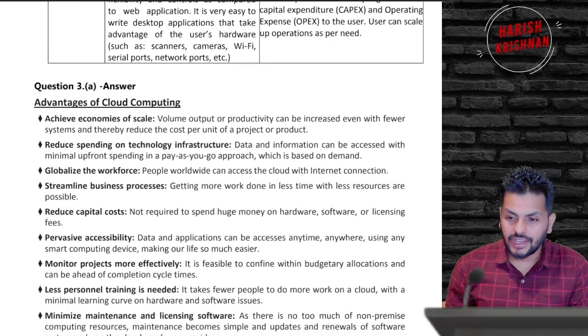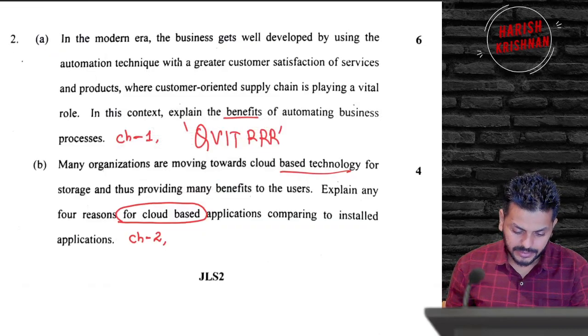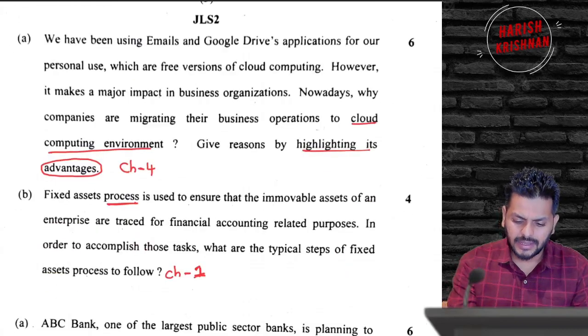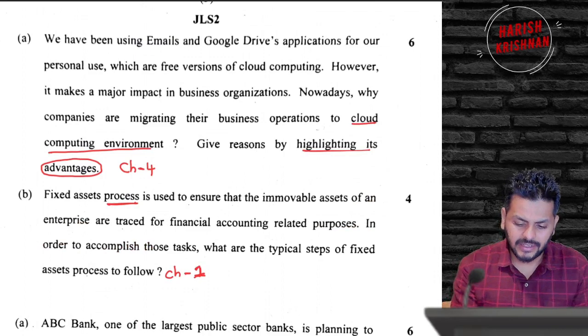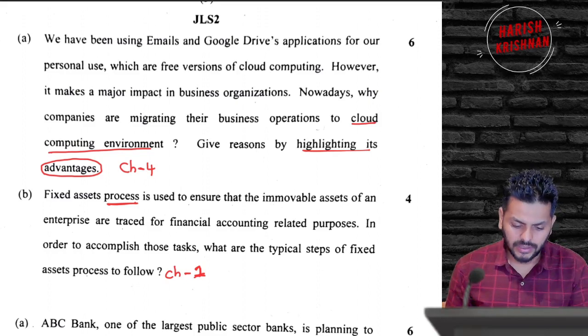Then 3A, I think, is one of the easiest questions again in the question paper, which talked about, they gave some story and they just asked you to highlight the reasons or advantages of going for cloud computing. It's a straight question. You can see the word also, advantages.